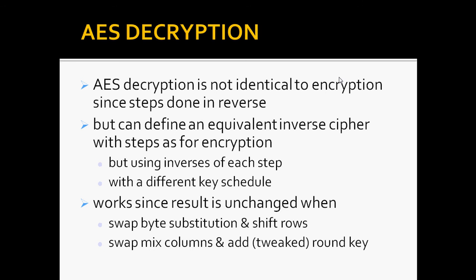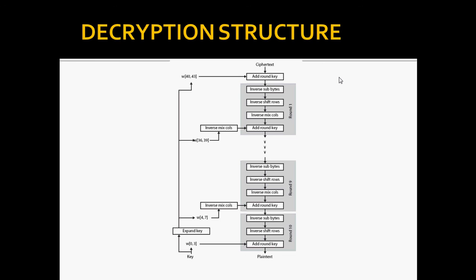By constructing an equivalent inverse cipher with steps in the same order as for encryption, we can derive a more efficient implementation. Clearly, swapping the byte substitution and shift rows has no effect, since they work just on bytes. Swapping the mix columns and add round key steps requires the inverse mix columns to be applied to the round keys first. This makes the decryption key schedule a little more complex, but allows the use of the same hardware or software for the data encryption and decryption computation. So this is about AES decryption, and this is the structure shown for it.